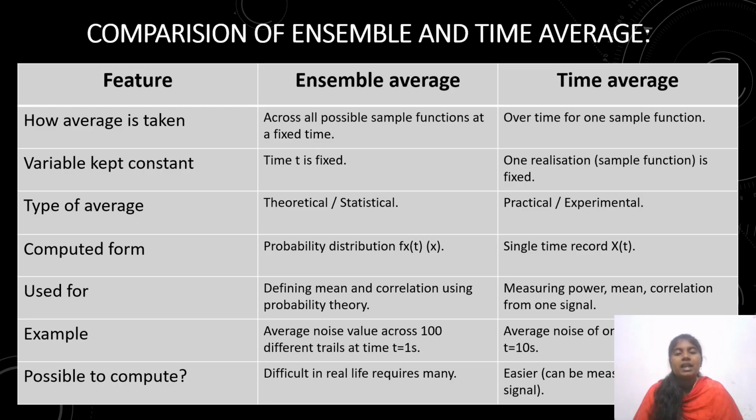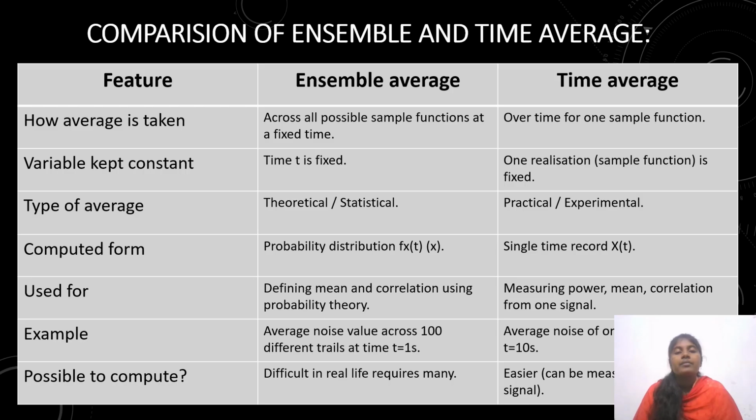Type of average: the ensemble average is theoretical and statistical, and the time average is practical and experimental. Computed form: the ensemble average uses a probability distribution f(x(t)), and the time average uses a single time record x(t). Use: the ensemble average is used for defining mean and correlation using probability theory, and the time average is used for measuring power, mean and correlation from one signal.